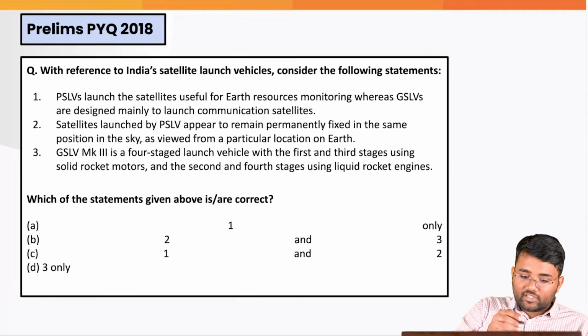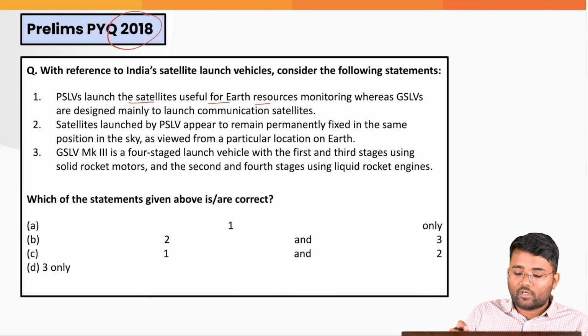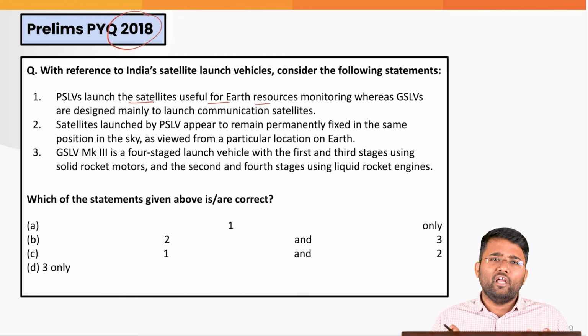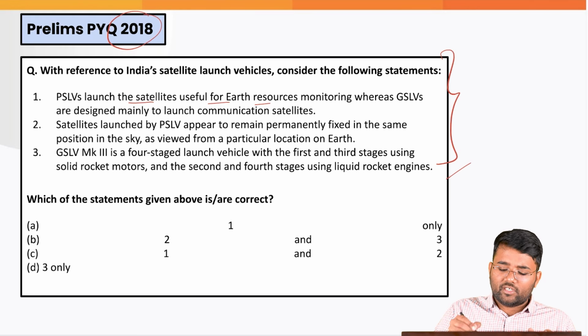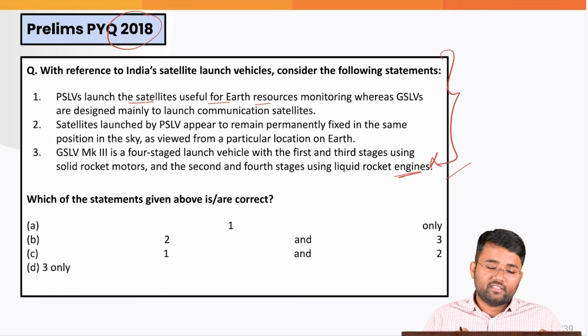This was a question that was asked in 2018: PSLV launched the satellite used for Earth resource monitoring, whereas GSLV are designed mainly to launch communication satellites. You people tell me the answer to this question in the comment box. You have to eliminate option 3, and one other option is incorrect, and only one option is correct in this question. Identify the correct option and comment your answers in the comment box.